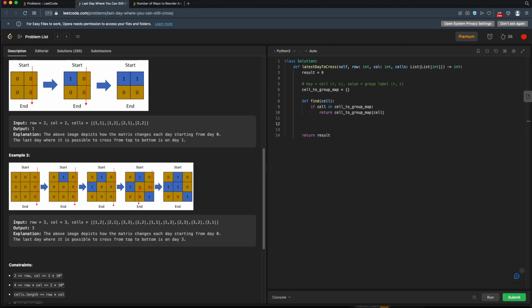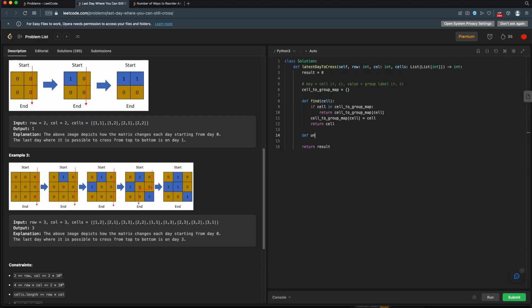If the cell is not currently in our cell to group map, basically we don't know which group the cell belongs to, then we'll make the cell belong to its own group. It's just going to be the label for itself. So the cell to group map for the cell will just equal this cell. That's pretty simple. Cool, so that's our find. Oh, I guess we still need to return it here. So we'll just return cell.